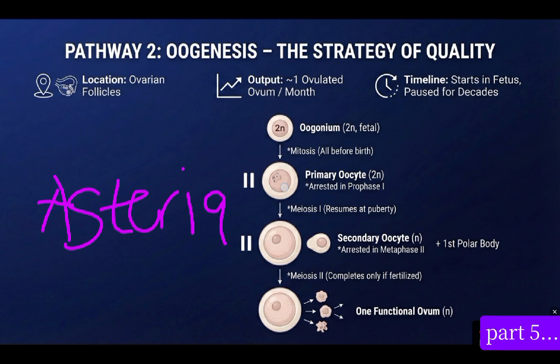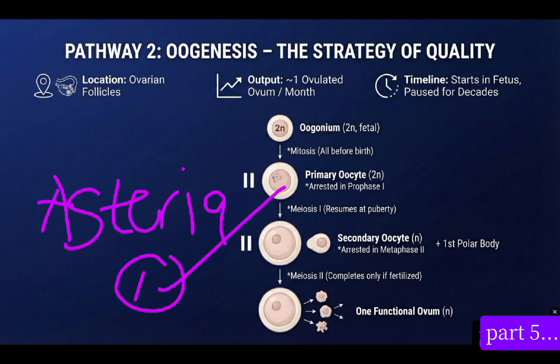So in the process by which you convert oogonium to primary oocyte, what is happening? There's what we call a polar body. Our first polar body is formed. They are smaller. So why are we forming this polar body? What's the difference between primary oocytes and a polar body?